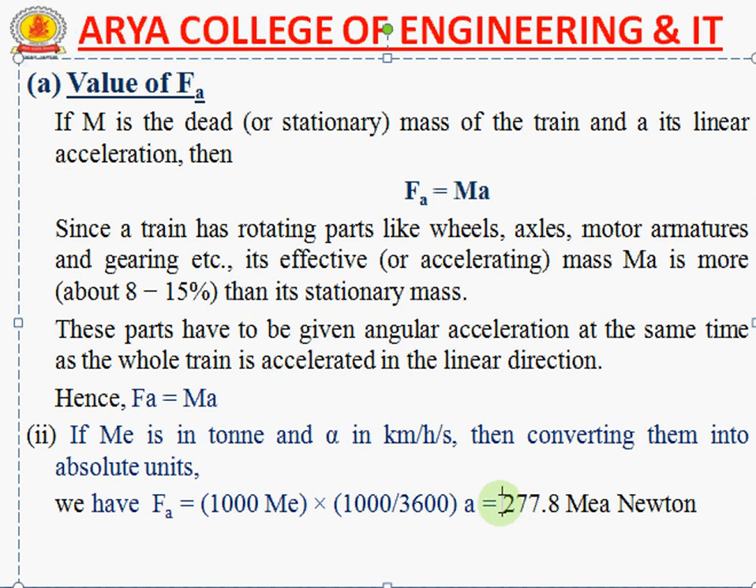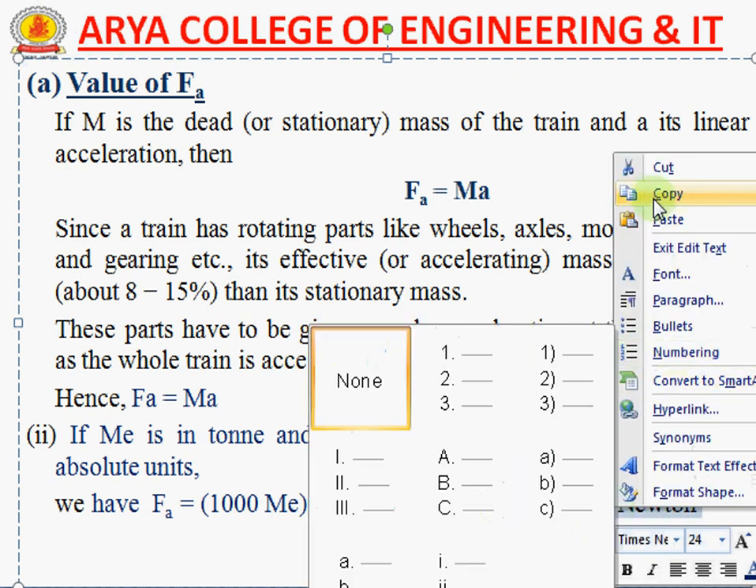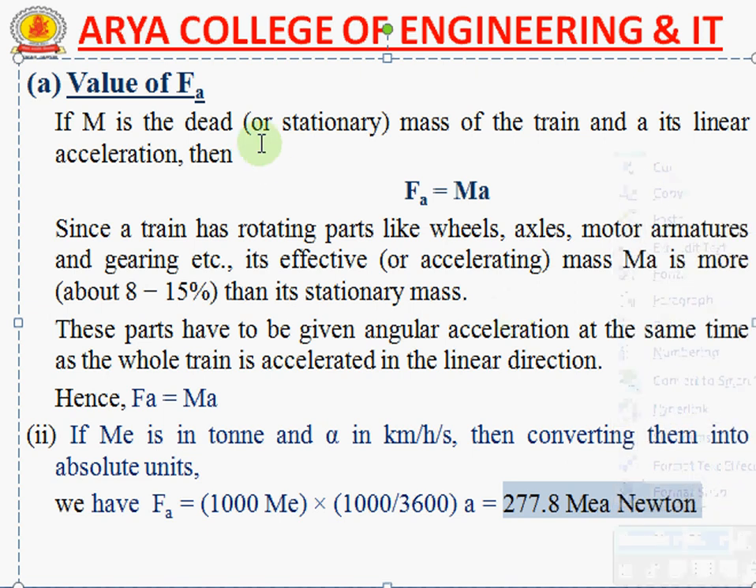So the total value is 2.778 mass into acceleration, where the mass is counted in tons. So this is the simple determination of the value of the acceleration force of any train.